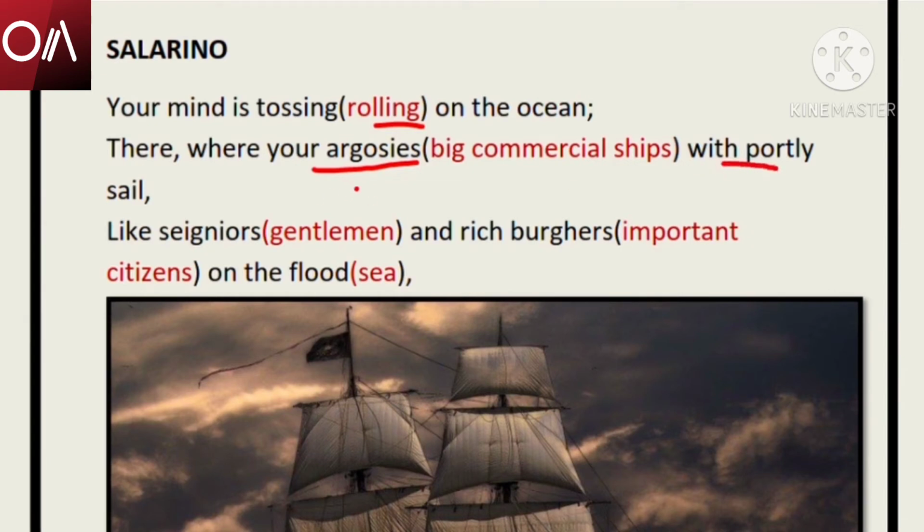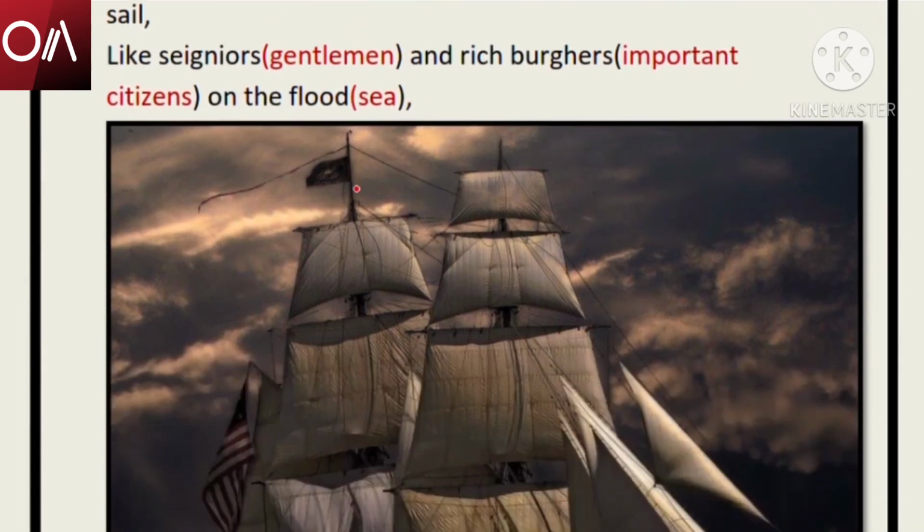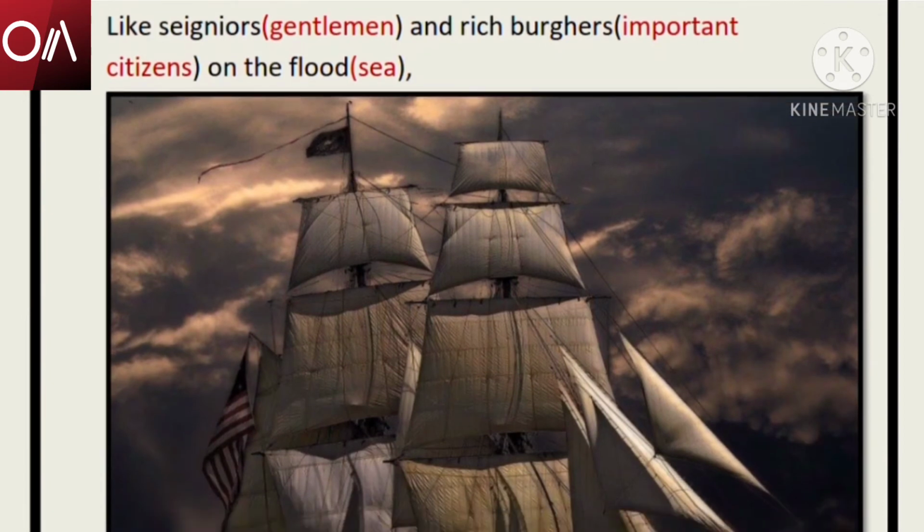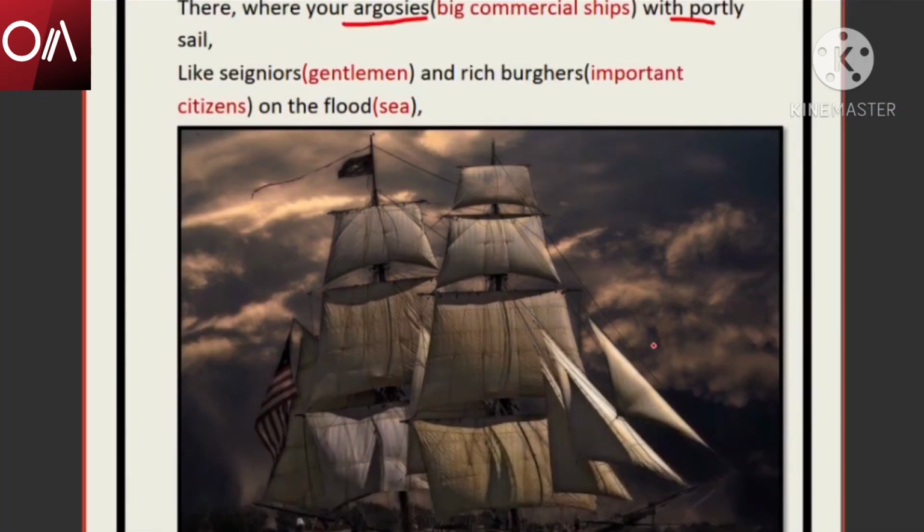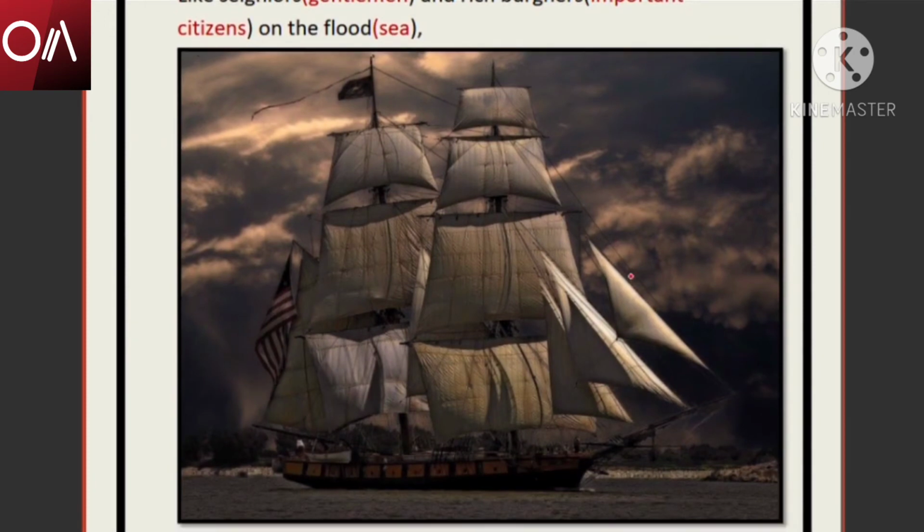So according to Salerio, the ships of Antonio are huge in size and they have portly sail. They have huge sails. What do you mean by sails? See, I have a picture for you so that it is easier for you to understand. These were the ships which were used many years back. These were the sails. They were used to utilize the wind force so that the ships can move.